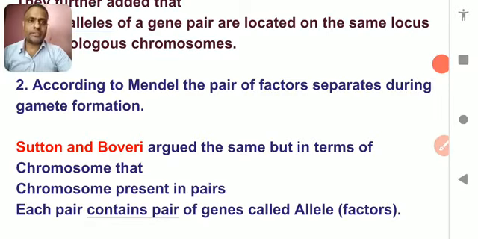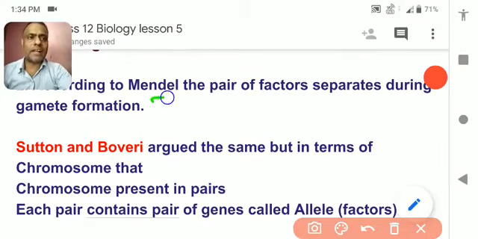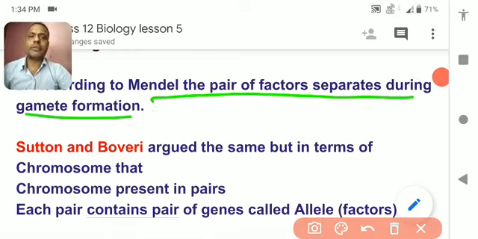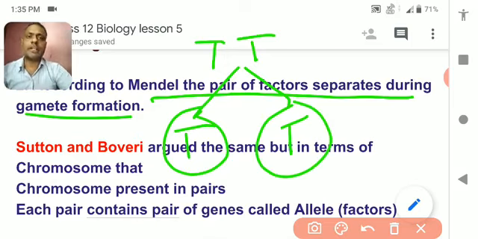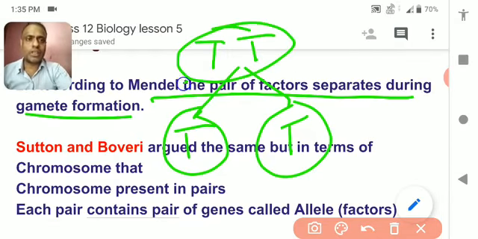According to Mendel, the pairs of factors separate during gamete formation. It is called the law of segregation. What is the law of segregation? During segregation, the pair of factors segregate and go separately into two different gametes. A pair of factors goes to two different gametes.